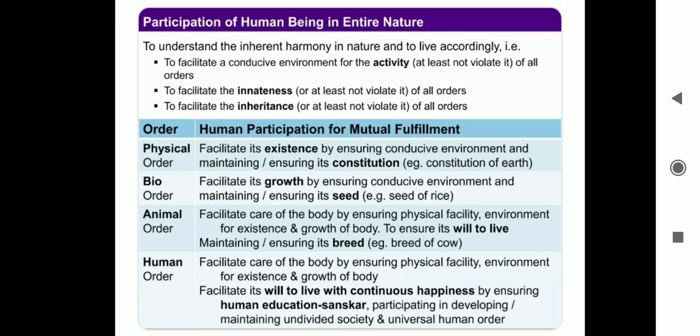Third is animal order. This order includes human beings who possess unique cognitive ability, including the capacity for reasoning, knowledge and language.